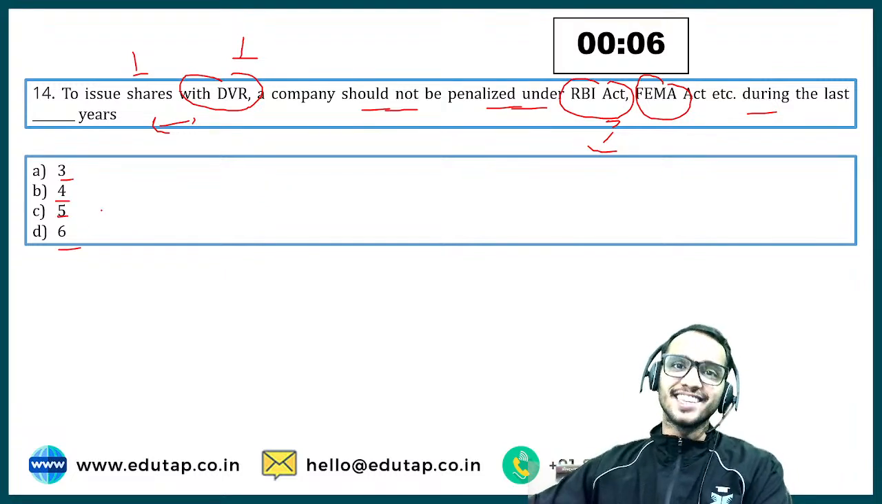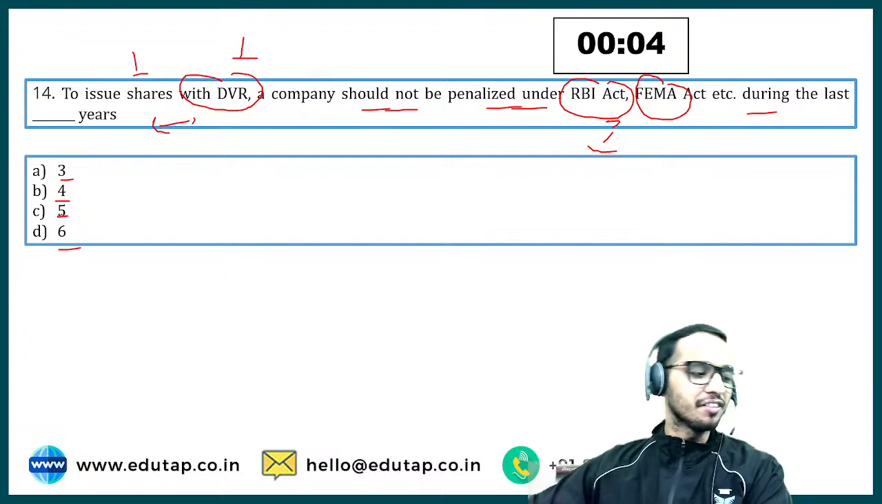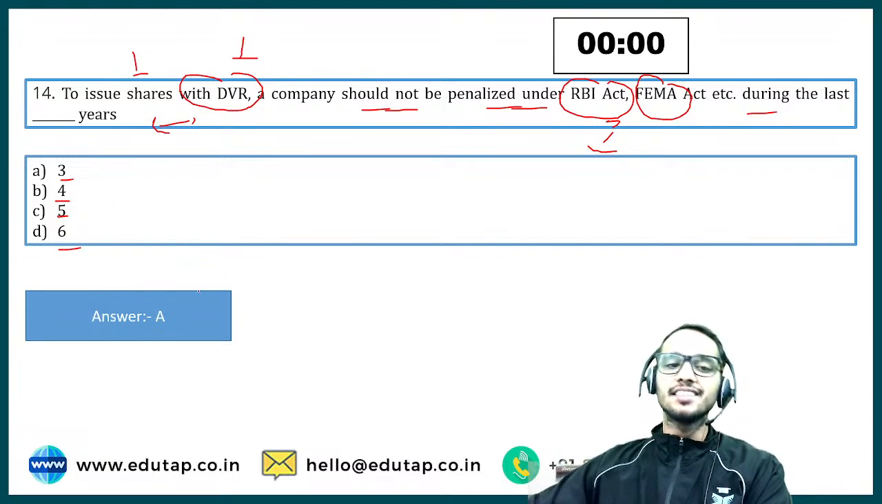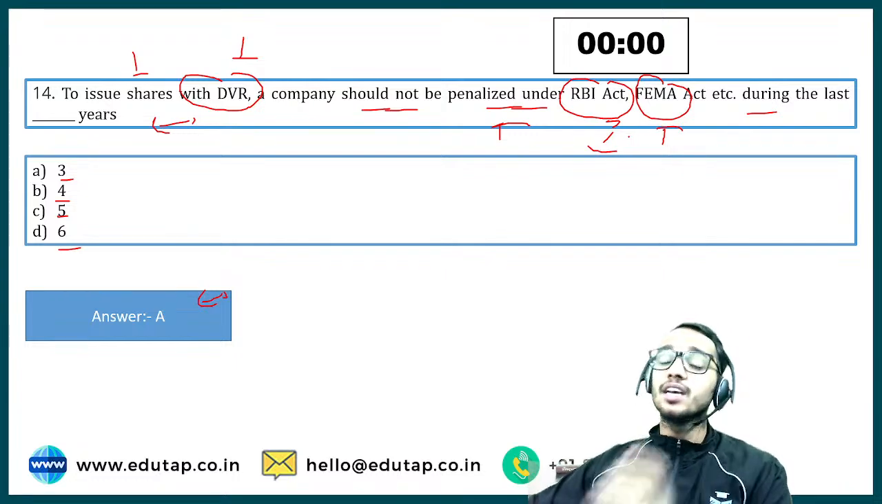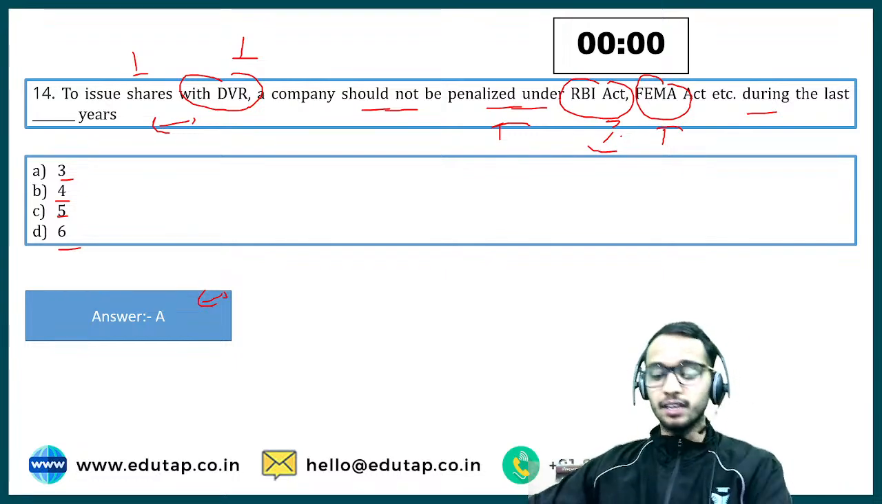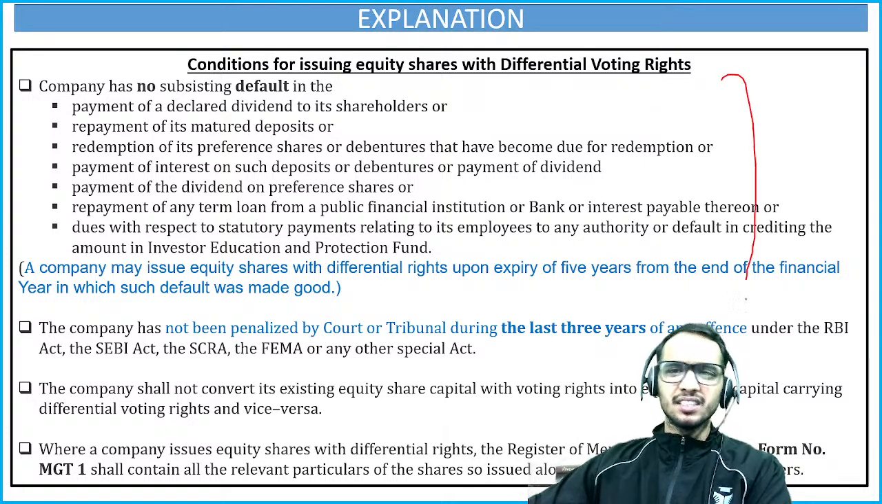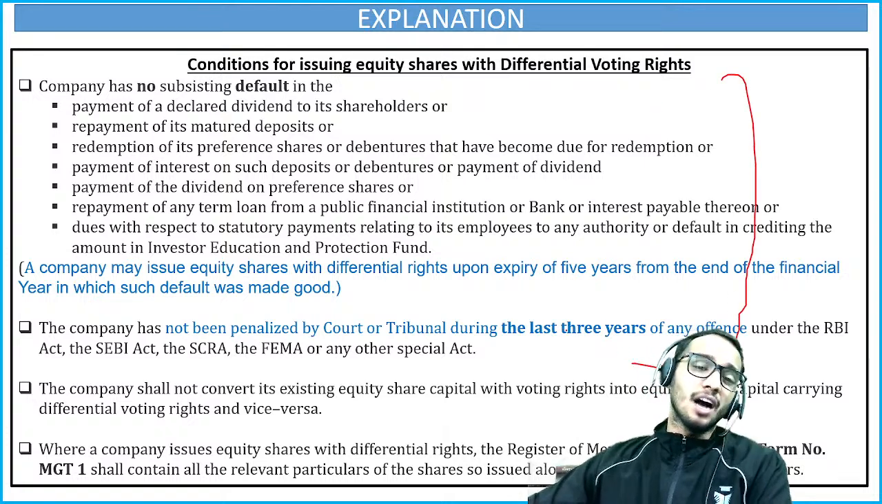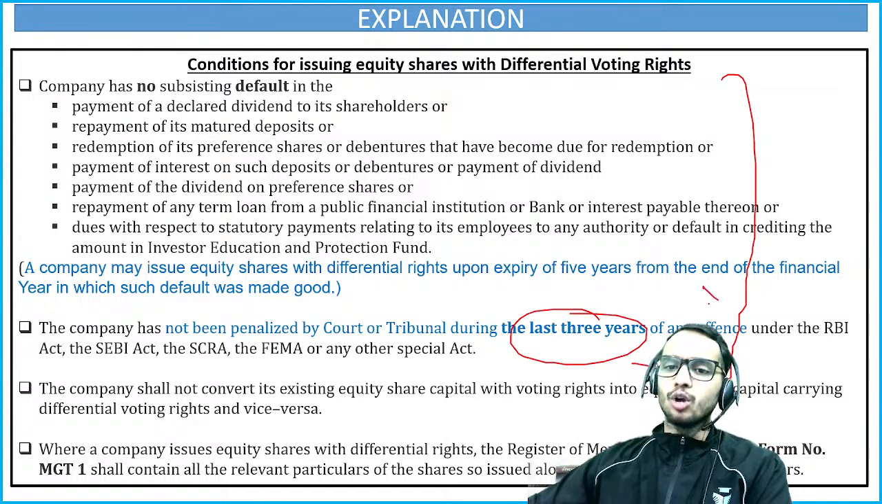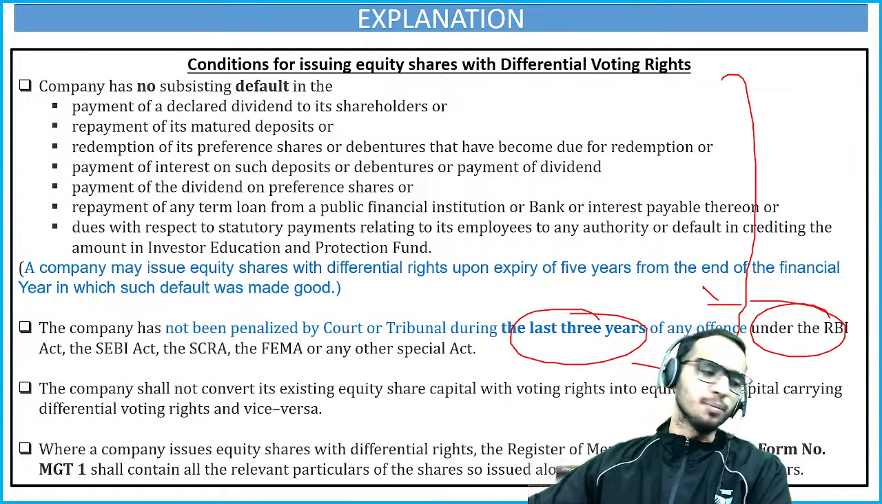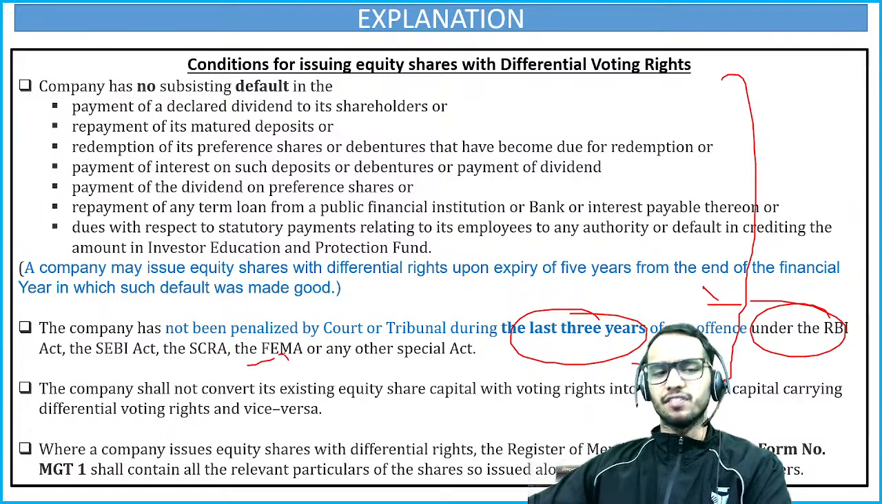Let me first of all check the chat section, and yes, everyone is again correct, and I am really happy to say this. That is 3 years you should not be penalized under any Act, that is RBI and FEMA. And even if you don't know this, you have to remember all the facts. Now these are the conditions. We have already discussed these, and apart from all the previous conditions, we have one more condition, that they should not be penalized under the RBI Act, SEBI Act and the SCRA, FEMA Act, right?